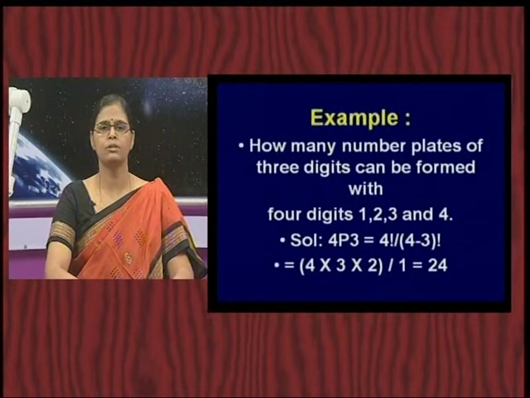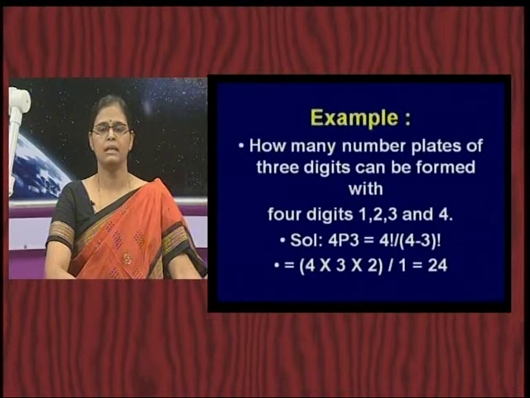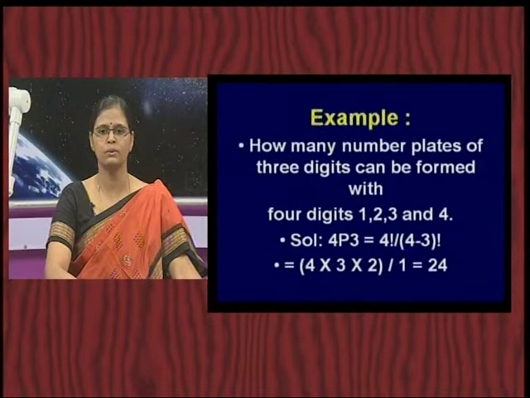So, 4 into 3 into 2 into 1, and the denominator 4 minus 3 is 1, and 1 factorial is 1. Therefore, the simplification of this is 24. So, he can make 24 different number plates by choosing 3 digits from the 4 digits 1, 2, 3, 4.